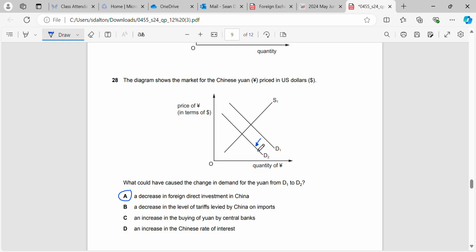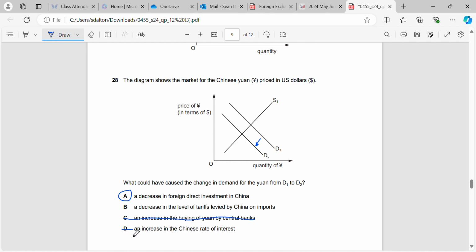So if you think about it this way, if there are fewer multinational companies coming into China, then there's going to be less demand for yuan to be changed into US dollars, right? There's going to be less yuan exchanged on the foreign exchange market. The other options: decrease in levy of tariffs, increase in buying of yuan from central banks. So you can see there, the buying of yuan is obviously going to result in an increase.